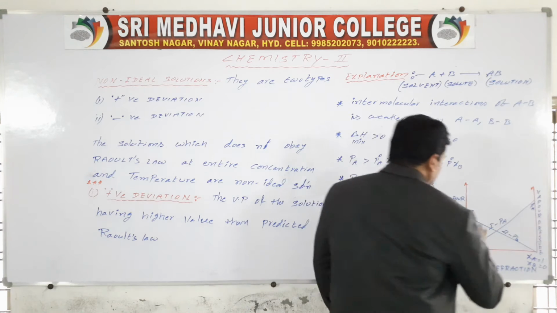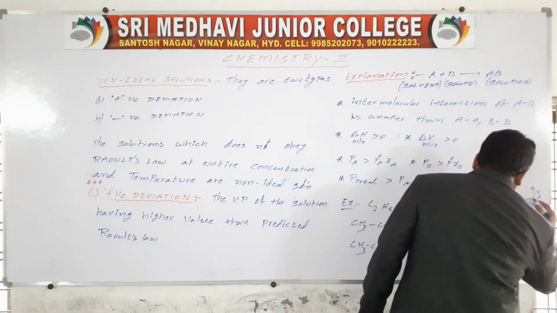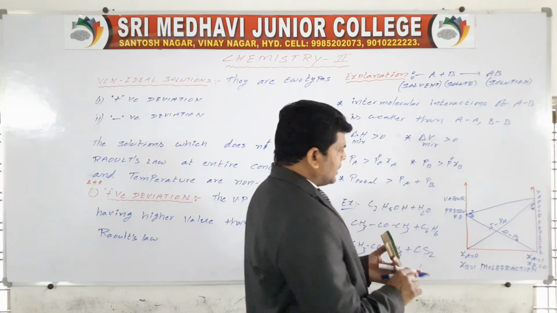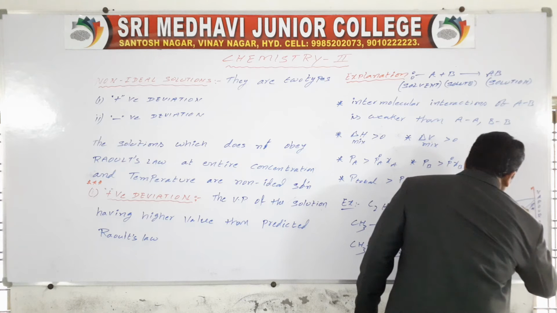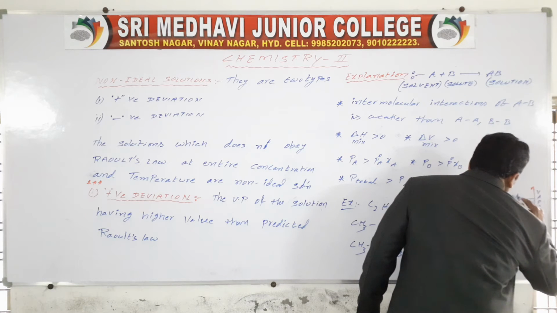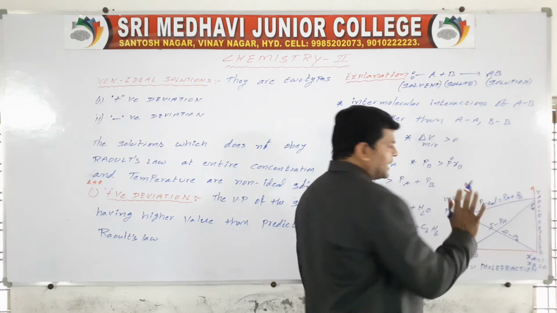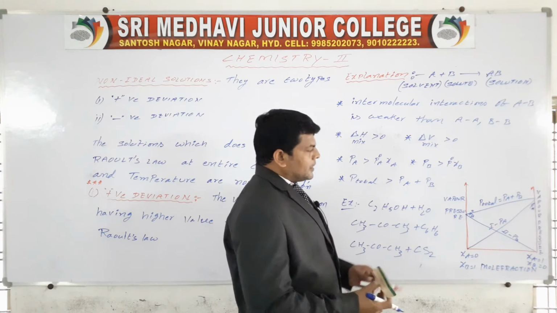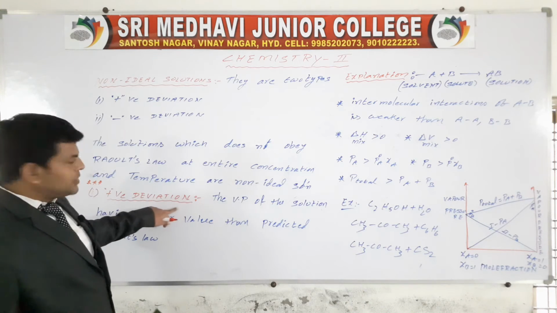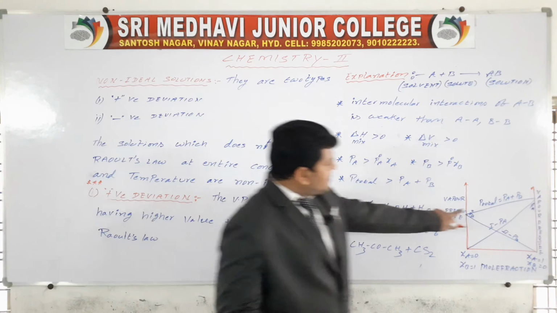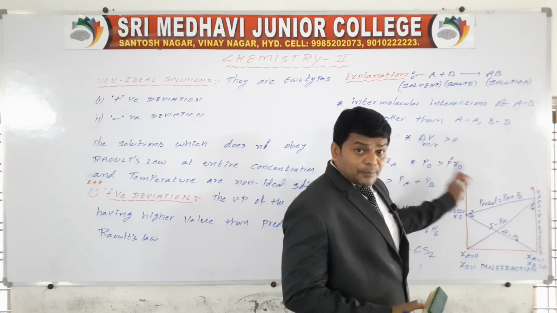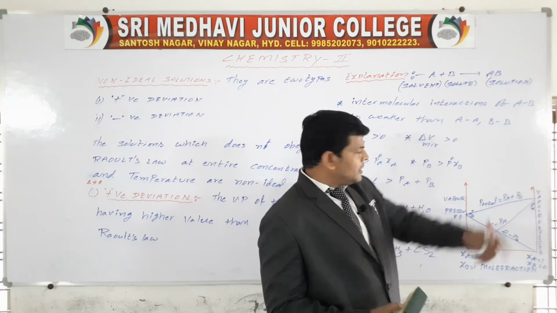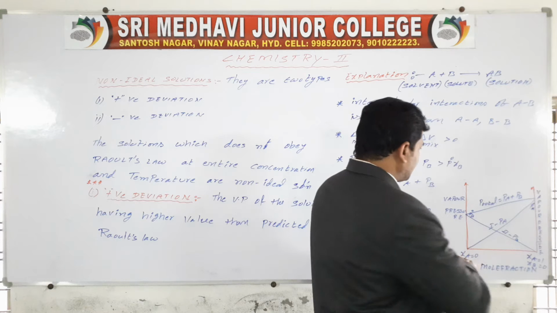Then total pressure, it is nothing but P total, PA plus PB. It is Raoult's law. Now which gives positive deviation means the vapor pressure is higher than Raoult's law, like this.